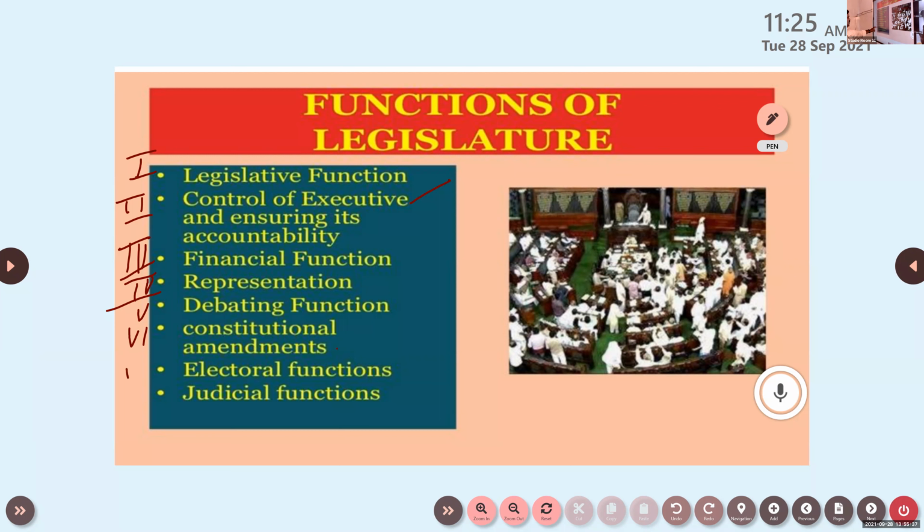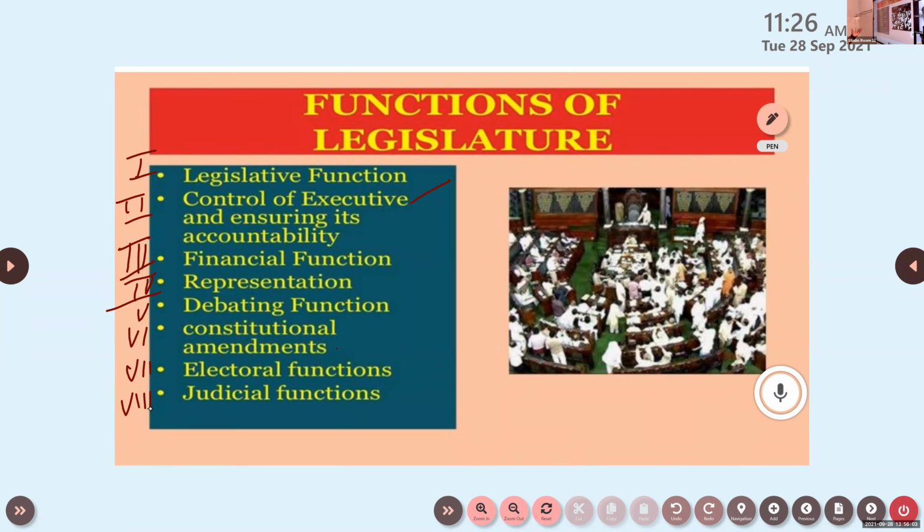Next one, electoral functions are there for the legislature, I mean the parliament, to elect the president, vice president, the speaker. Okay, like that, various such kinds of powers are there for the legislature. Judicial functions also are there, related with creating rules and regulations.